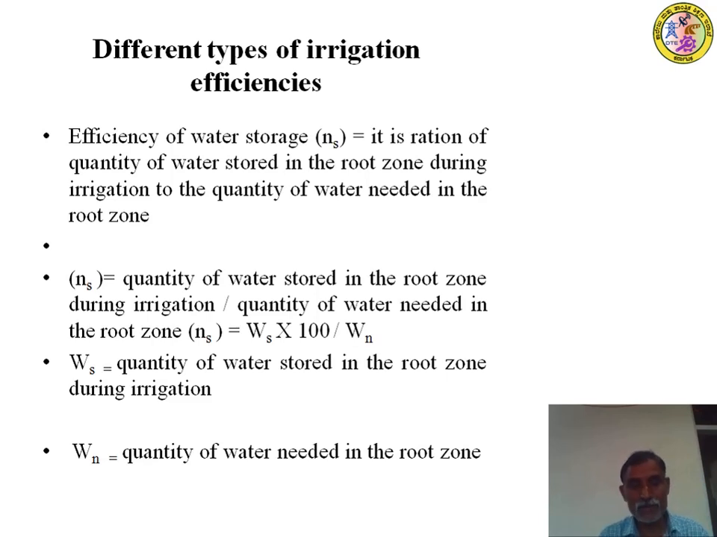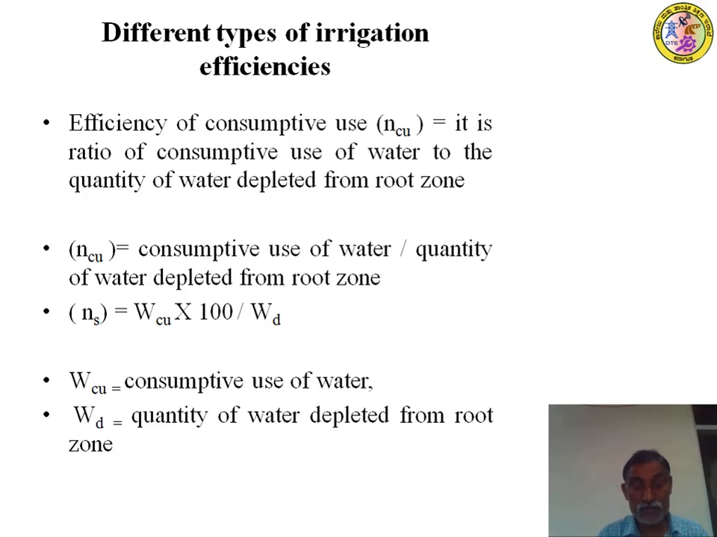These are very simple equations, but useful for your design purposes and technical purposes. Next, the efficiency of consumptive use. It is the ratio of the consumptive use of water to the quantity of water depleted from the root zone. Once again, consumptive use of water for the plant: how much is supplied, how much is depleted.